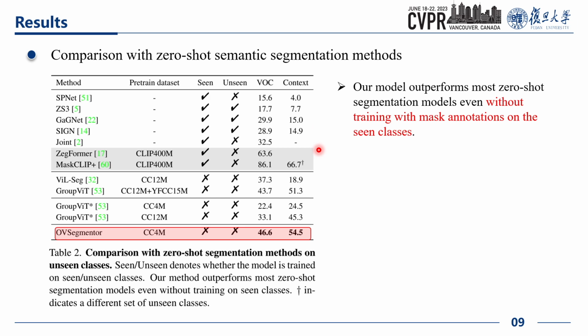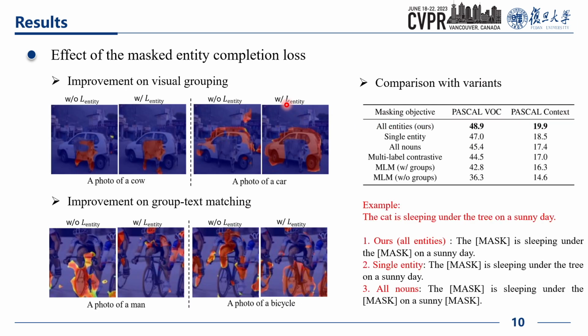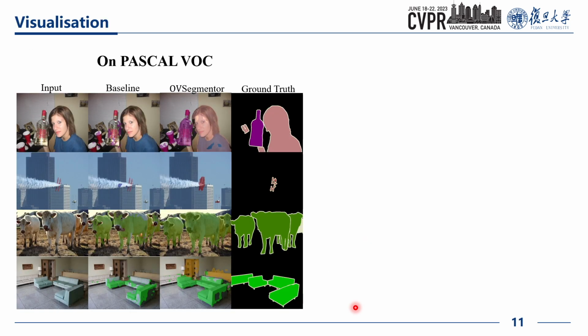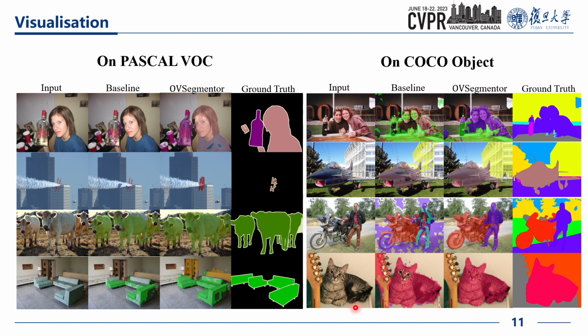As shown in these figures, the mask entity completion loss improves both visual grouping and group text matching. It also surpasses a series of variants such as single entity masking or masked language modeling. Compared with the baseline method, where only the image caption matching loss is adopted, our model achieves better segmentation results with the help of mask entity completion and cross-image mask consistency losses.